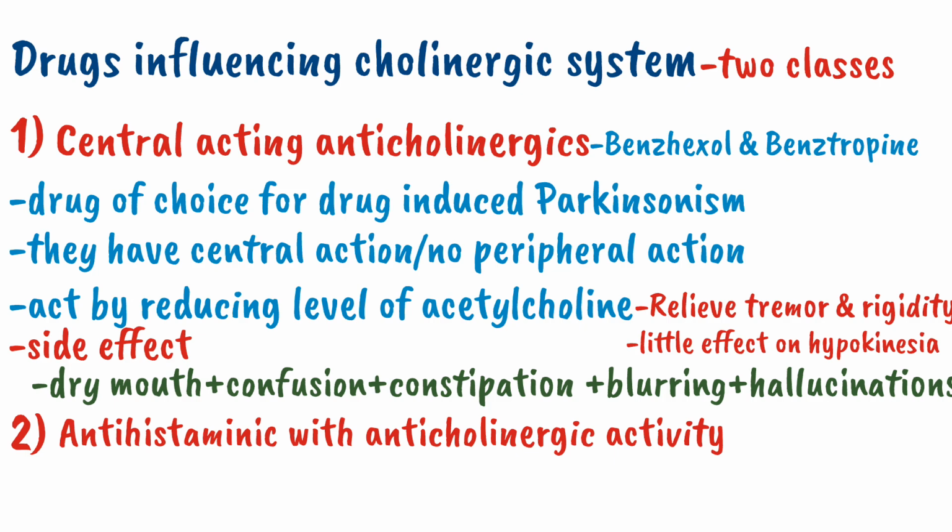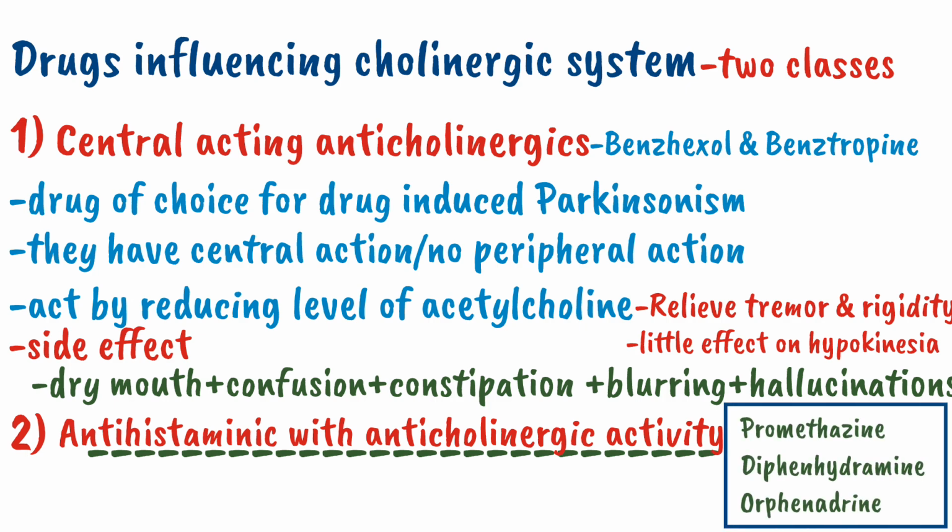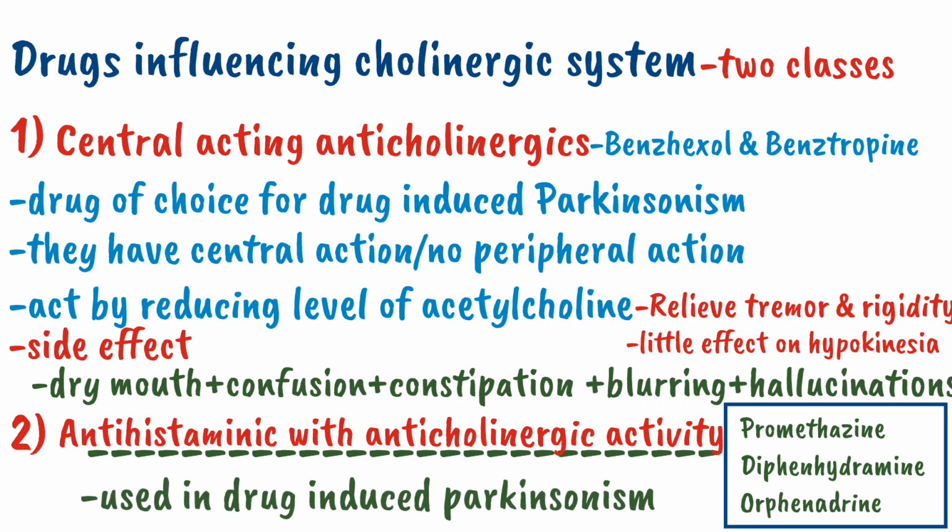The second group of drugs which influence the cholinergic system is the antihistaminics with anticholinergic effect. They include promethazine, diphenhydramine, and orphenadrine. These drugs also act centrally and help in Parkinsonism. These drugs are also used in drug-induced Parkinsonism. So it was all about the anti-Parkinsonian drugs, or the drugs used in Parkinsonism.